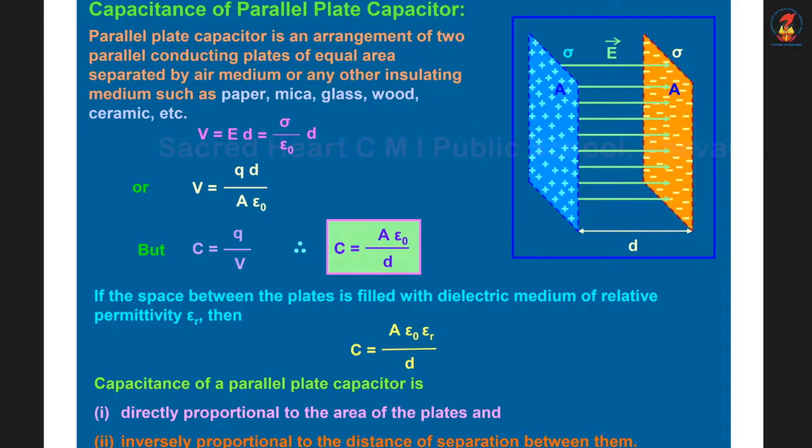In this derivation, as I told, electric field is 0 outside plate A and plate B. Electric field remains only in the region between the plates, shown by the green arrow. The value of electric field is sigma by epsilon 0, as I showed you in the previous figure.